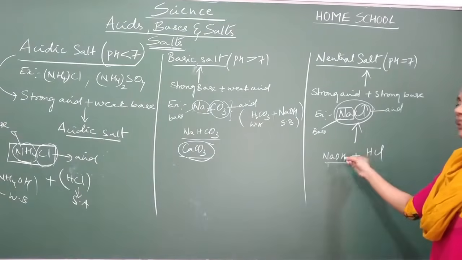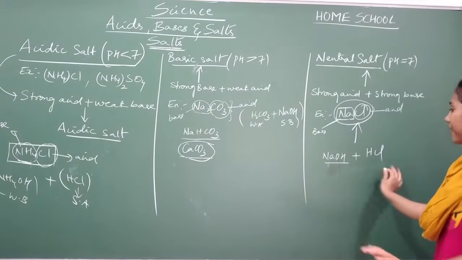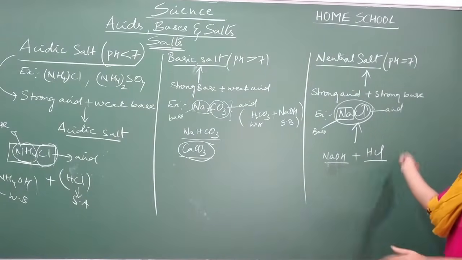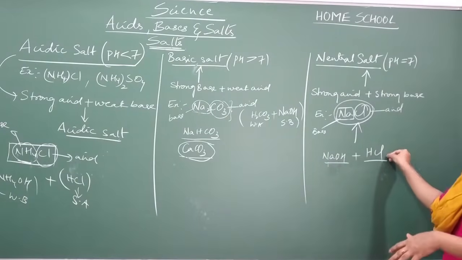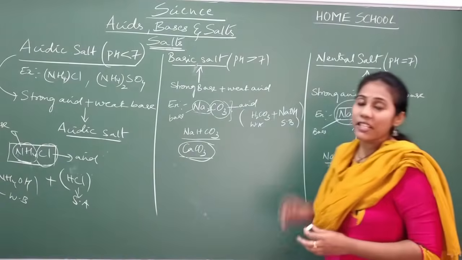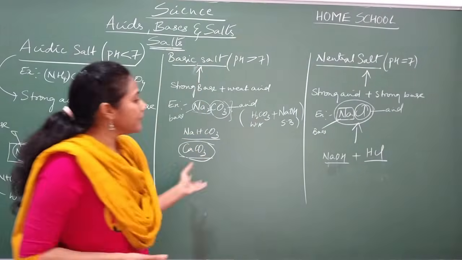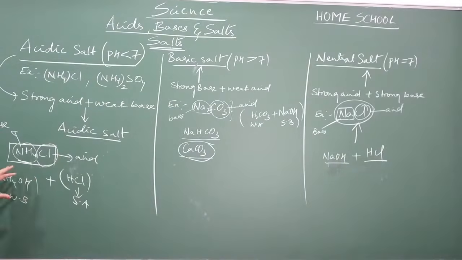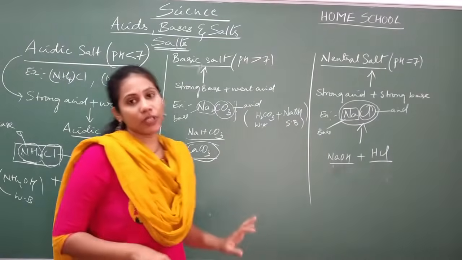NaOH is a strong base, HCl is also a strong acid, right? So both the components are strong. That's why the salt that is formed out of both strong components, we call it a neutral salt, where you have pH equal to 7. So these are the different types of salts: acidic salt, basic salt, and neutral salt.